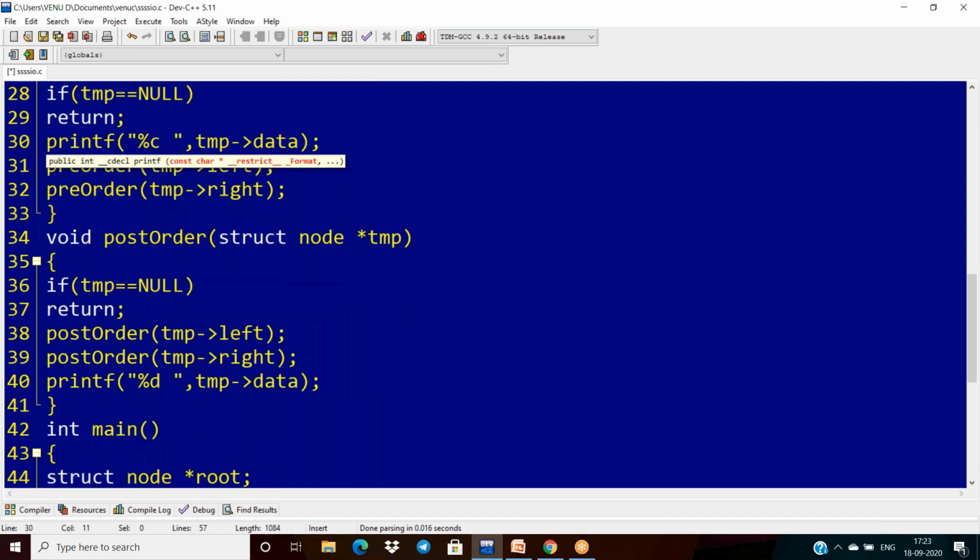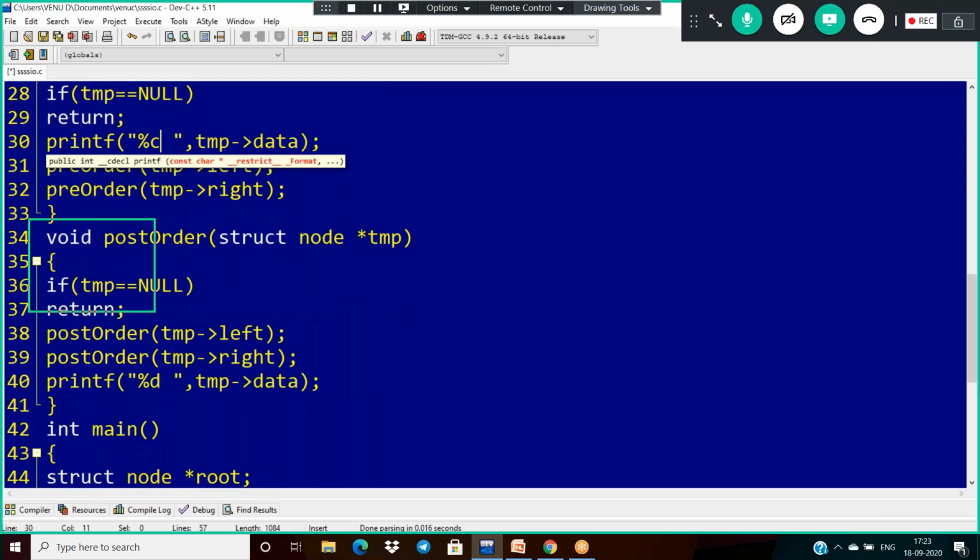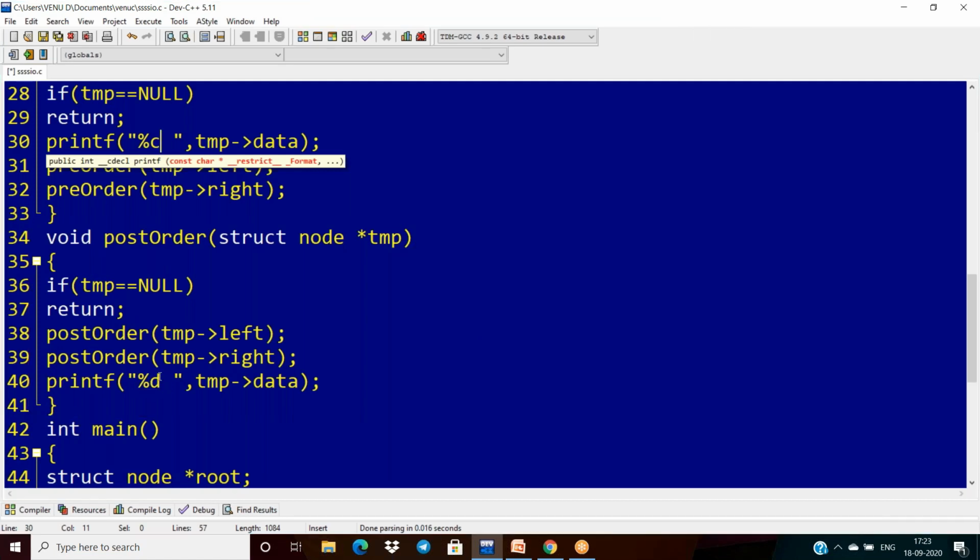And next, post order, it is also changed here, the percentage d with the percentage c. Okay, I am changing all integers with the character type and format specifier also.